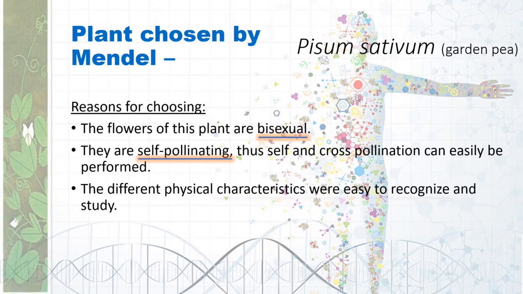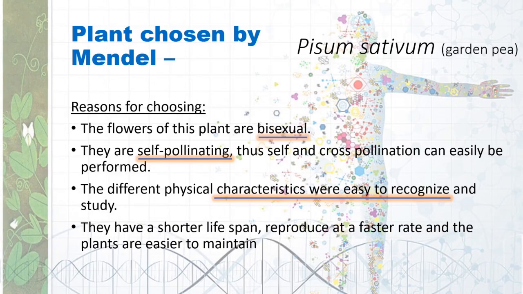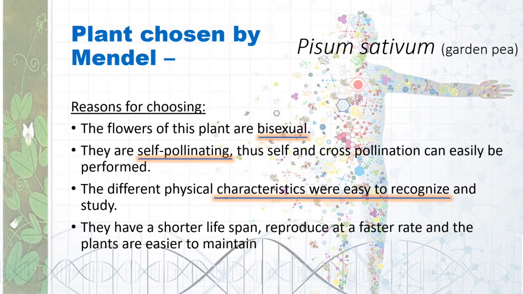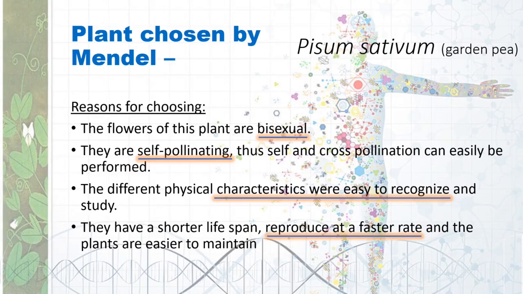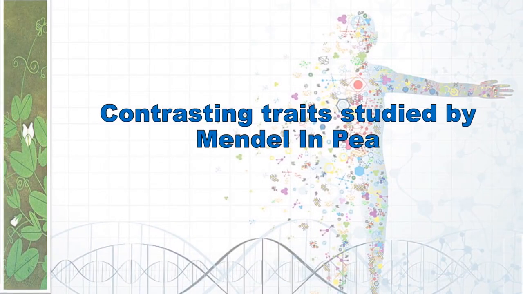The different physical characteristics were easy to recognize and study. There were 7 characters that Mendel studied that we will come across just now. They have a shorter lifespan, reproduce at a faster rate, and the plants are easier to maintain. So with little input, he was able to get a great output.